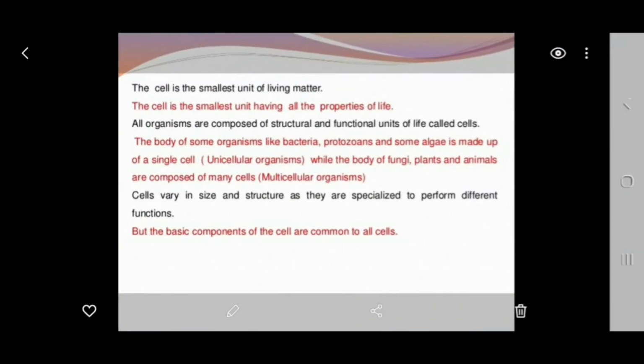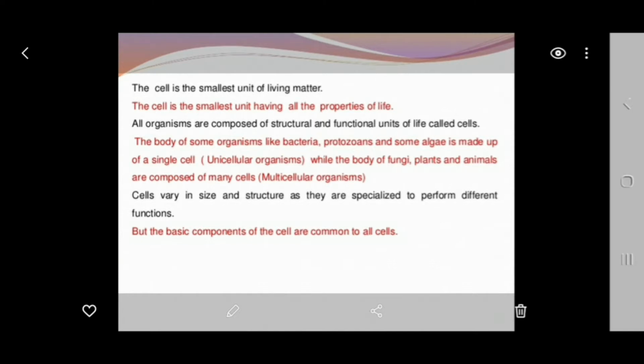The cell is the smallest unit of matter. We already know about that. The cell is the smallest unit having all the properties of life. All organisms are composed of structural and functional units of life. We call it a cell. The body of some organisms like bacteria, protozoans, and some single-celled algae are made up of a single cell. We call them unicellular organisms. While some are multicellular, like plants, animals, and fungi.